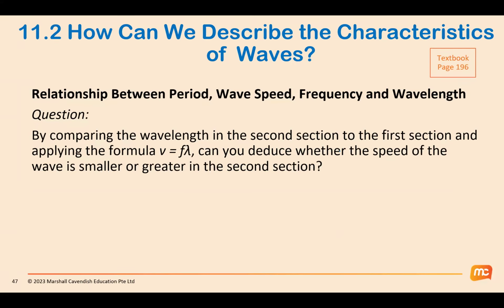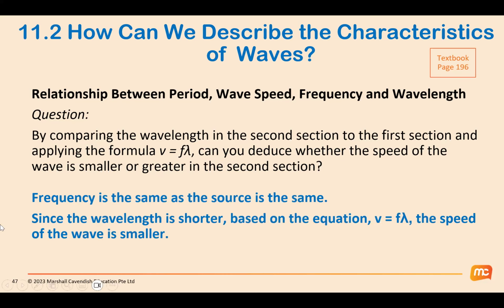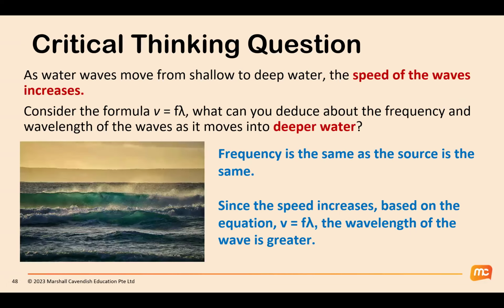By comparing the wavelength in the second section to the first section and applying the formula V equals F lambda, we can deduce that the speed becomes smaller in the second section because the wavelength has decreased. The wavefronts are nearer to one another. So the answer is as follows. Frequency is the same, because we did not change the source. The wavelength is shorter, so based on the equation, the speed of the wave will be smaller as well.